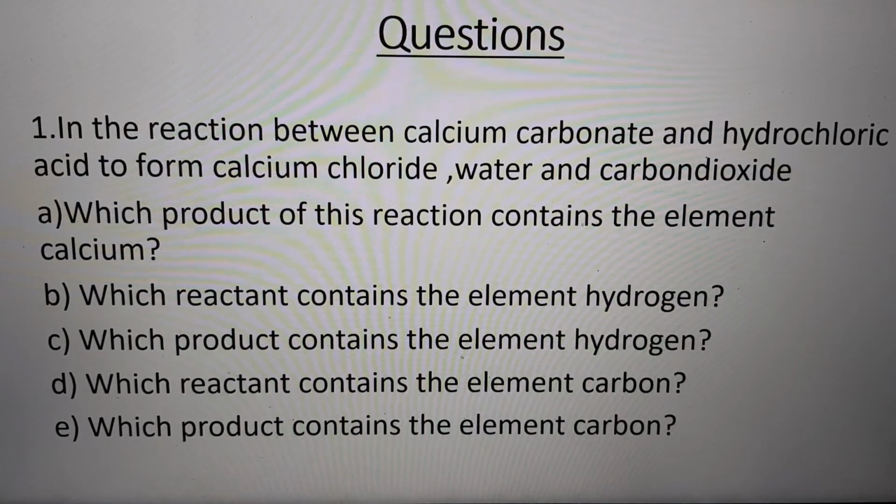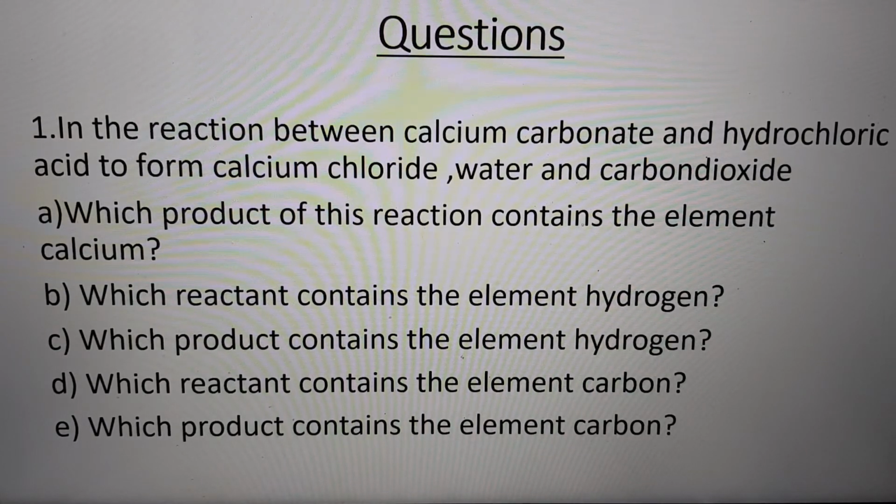Which reactant contains the element hydrogen? Hydrochloric acid. Which product contains the element hydrogen? Water. Which reactant contains the element carbon? Calcium carbonate. Which product contains the element carbon? Carbon dioxide. Please think and write all the answers.